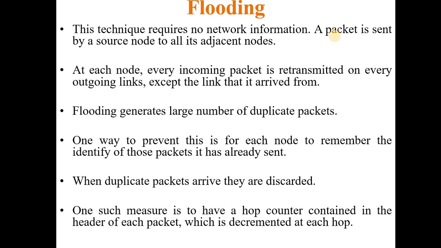Flooding generates a large number of duplicate packets. If router 3 is connected with router 2 and router 5, it is possible that router 2 sends the packets to router 3 and router 4 also sends packets to router 3. That is how it is possible to get duplicate packets at a router.